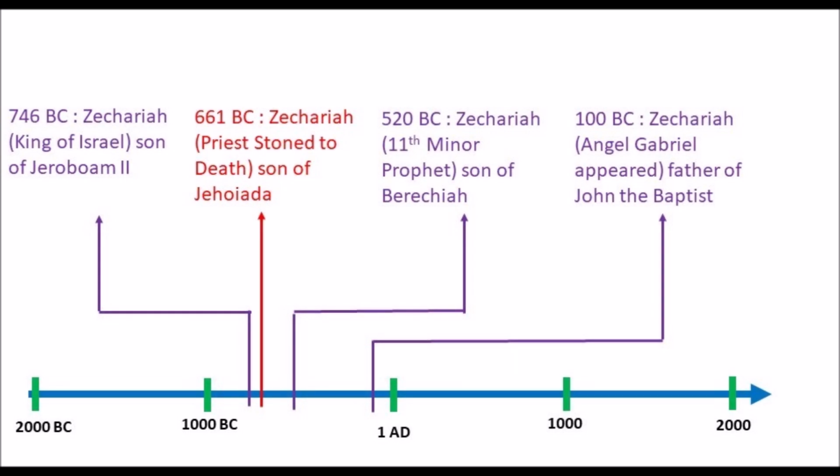The biblical Zechariah who is linked to this megalithic tomb is son of Jehoiada. He is mentioned in the book 2 Chronicles chapter 24. He condemned King Joash for disobeying God and was killed in the courtyard as ordered by King Joash.